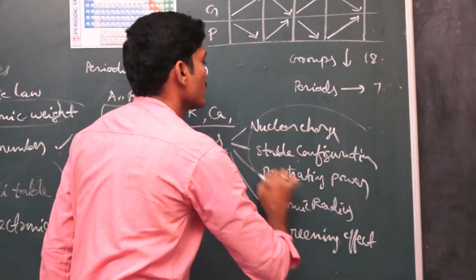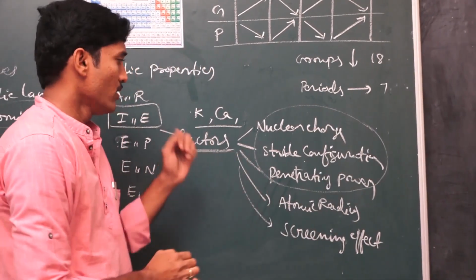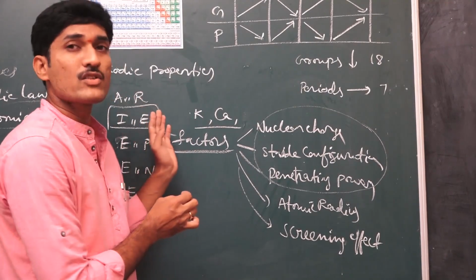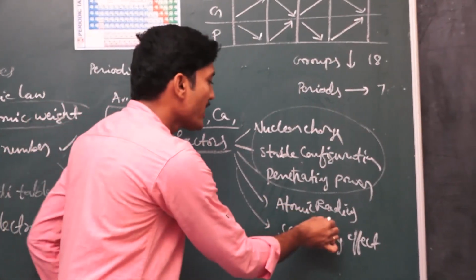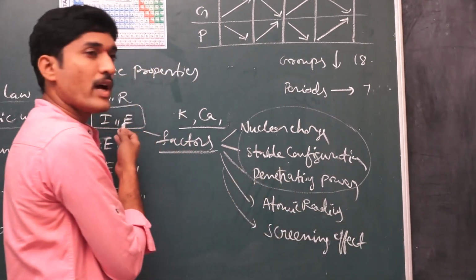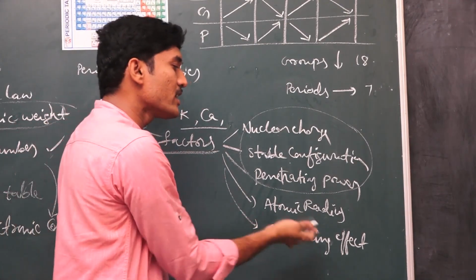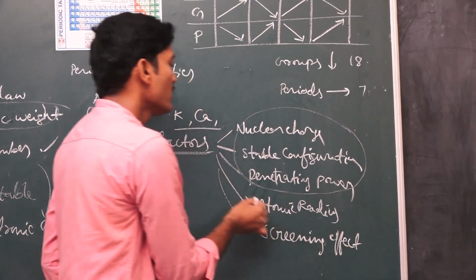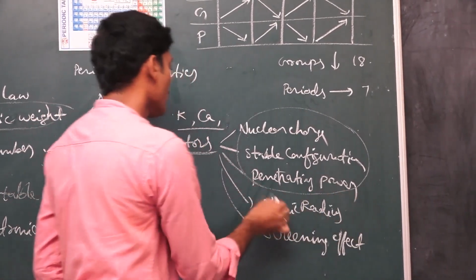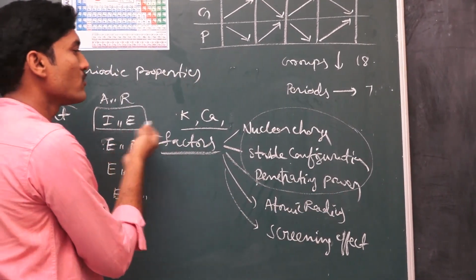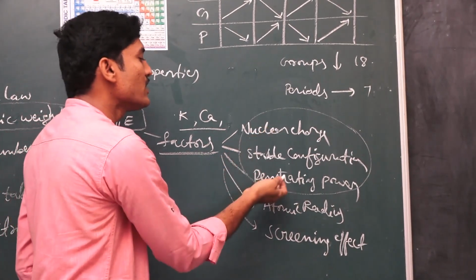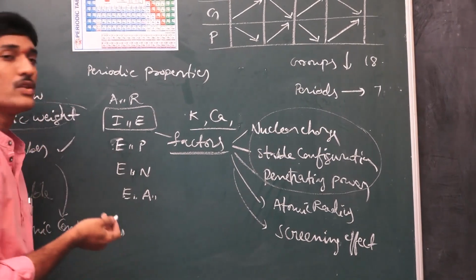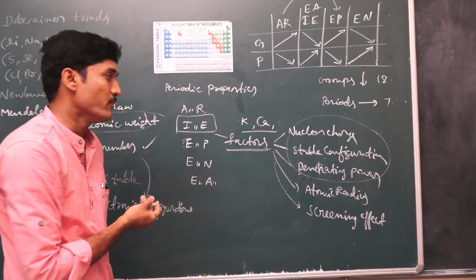Here these three are increasing when ionization energy also increases. Here atomic radius increases, ionization energy values decrease. Here the screening effect also increases, ionization energy value also decreases. Here these two are affecting in one way, and also these two factors are different. So based on this, you can write the answer simply.